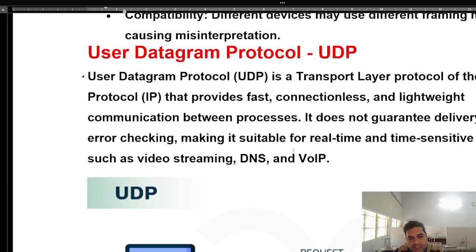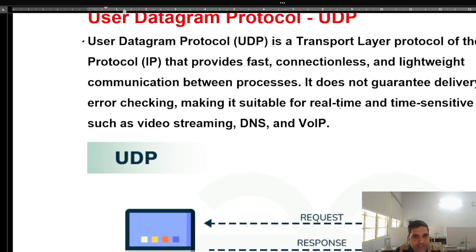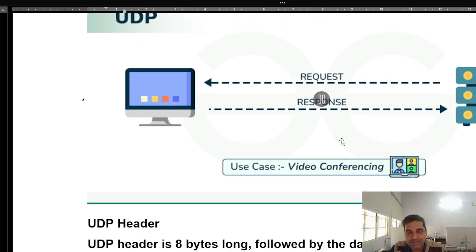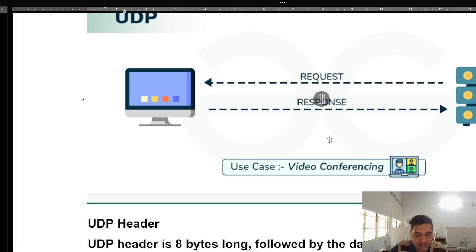Another protocol is the User Datagram Protocol, which we have discussed. This is a connectionless protocol that provides fast connection and lightweight communication between processes. It does not guarantee delivery, order, or error checking, making it suitable for real-time and time-sensitive applications. If a UDP packet is lost over the network, it will not be retransmitted by the sender. Students basically use UDP in video streaming and live streaming. Over voice over internet protocol, if some packets are lost, it doesn't affect much. You'll get a small glitch, a small lag in your video.